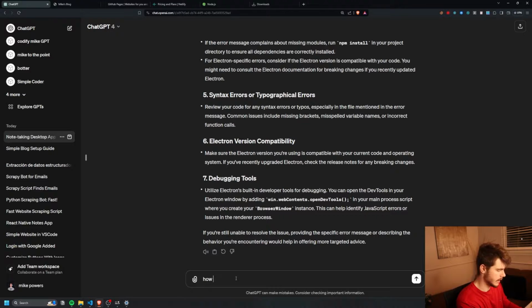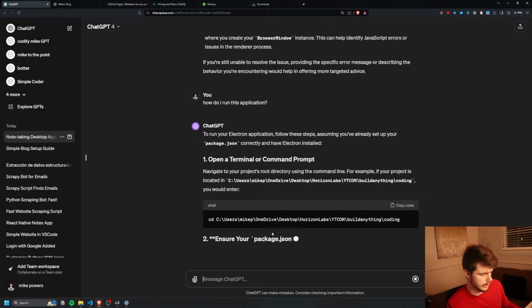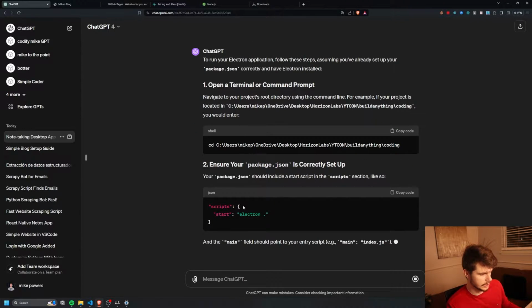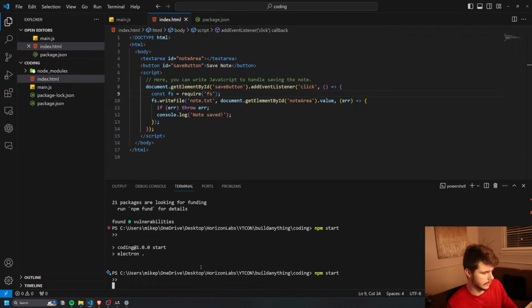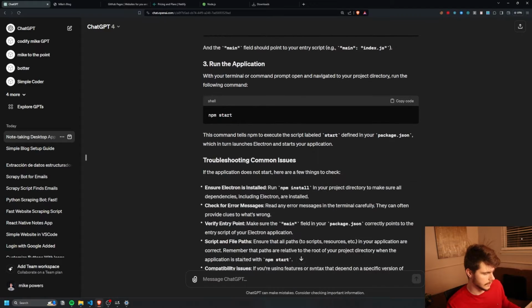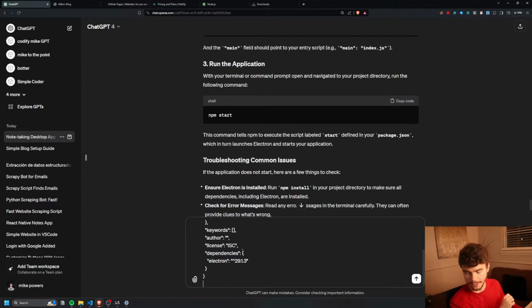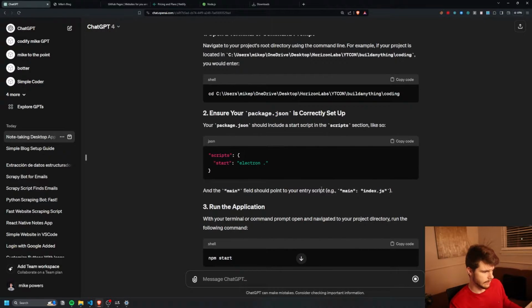We have a very similar looking thing here. I'm just going to say, how do I run this application? Our package.json has the scripts, npm start. So it says, please verify that the package has a valid main entry. Index.js, is that what we need to call this instead? Okay, yeah, I need to change this from main to index.